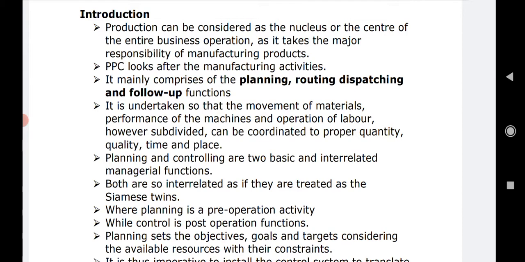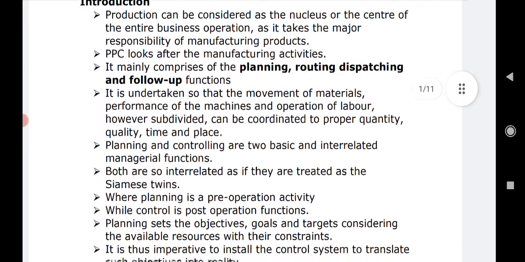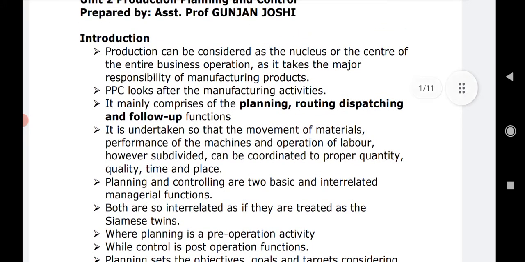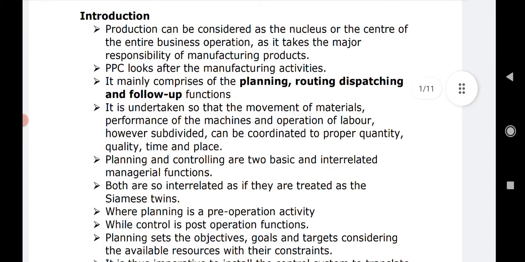Because once the planning is done, then and only then can the controlling be taken up, and only if controlling can be taken up, the production can be done according to the planning, and the overall production can be managed very well in the organization. That is why the PPC function plays a very important role in the production management area, right? Let us see it first, and then we move on gradually with whatever I have said: production planning first, then the control, and PPC as a function together.